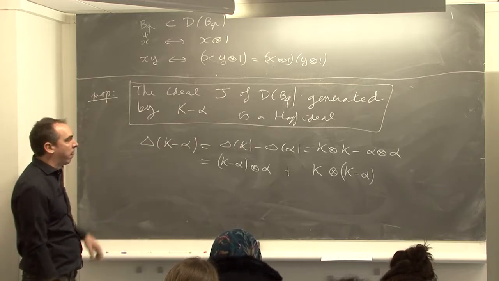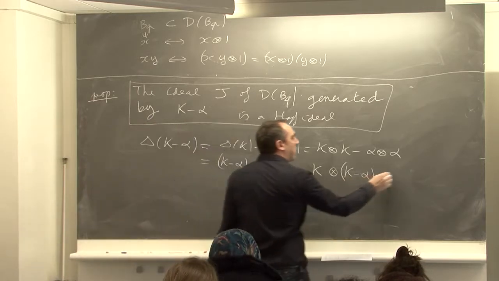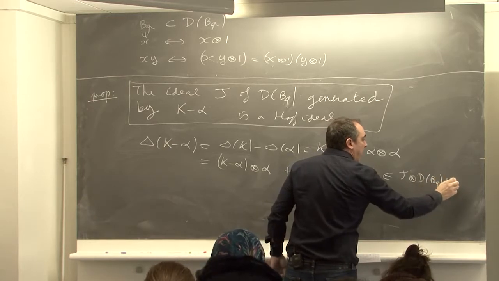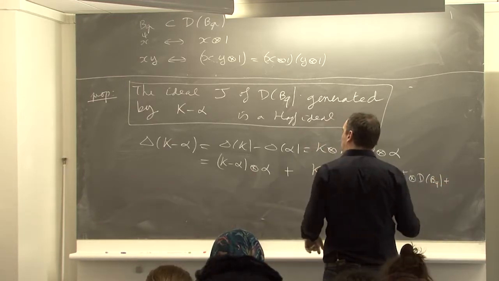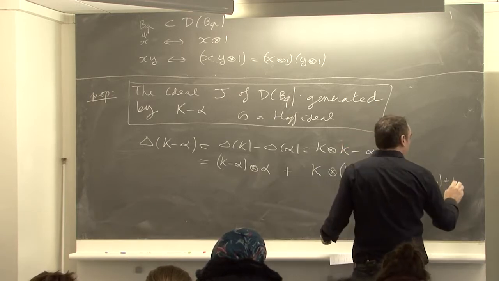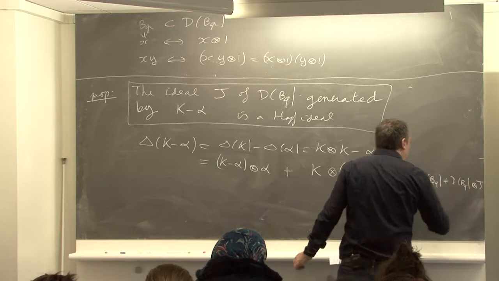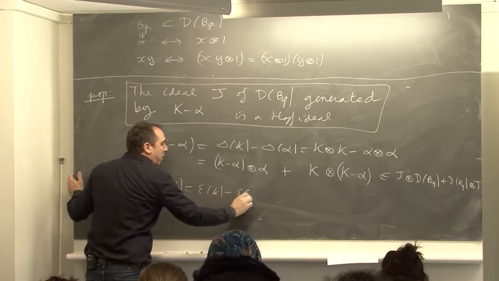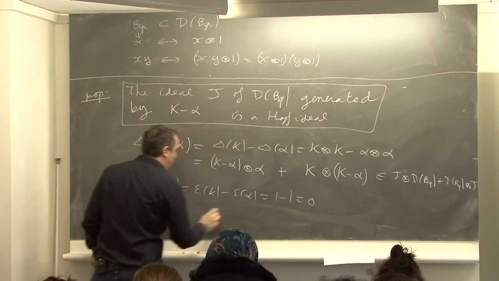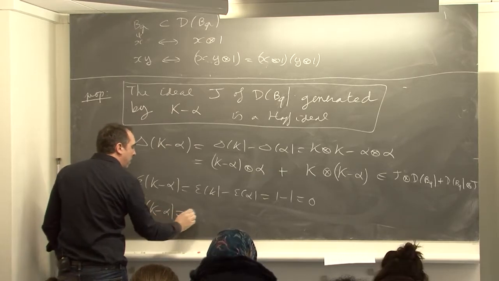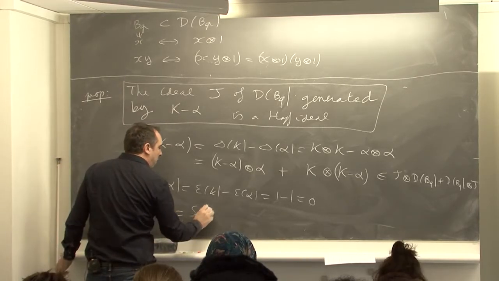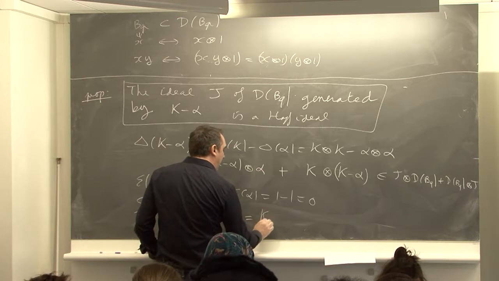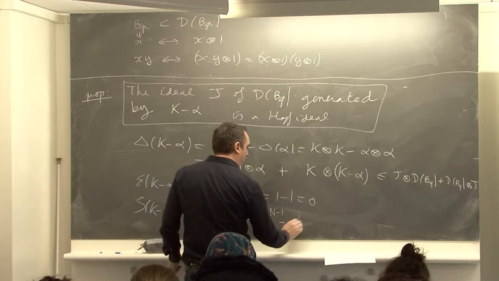And this belongs to J tensor D of BQ plus D of BQ tensor J. Epsilon of K minus alpha is epsilon K minus epsilon alpha, which is 1 minus 1 is 0. And S of K minus alpha it is S of K, S of K is K inverse, K n minus 1 minus alpha n minus 1.